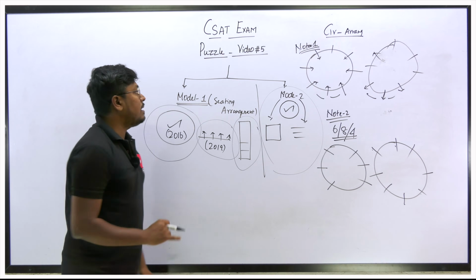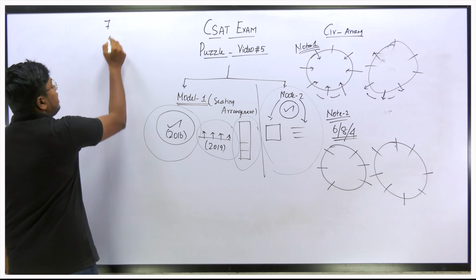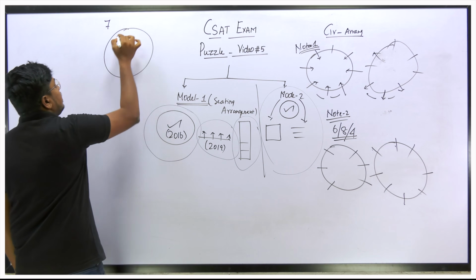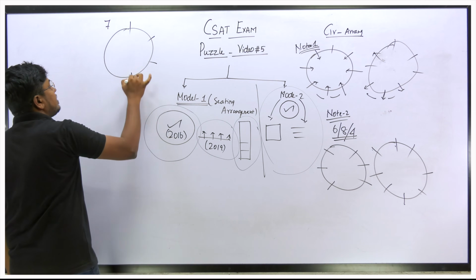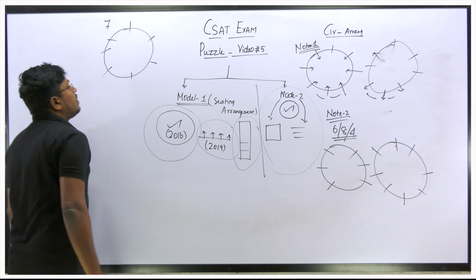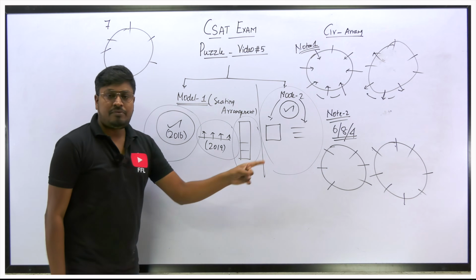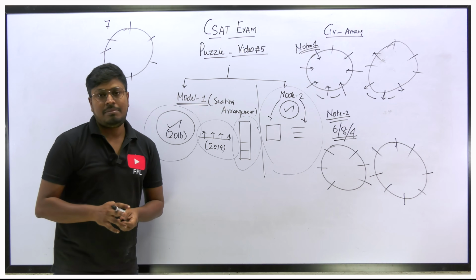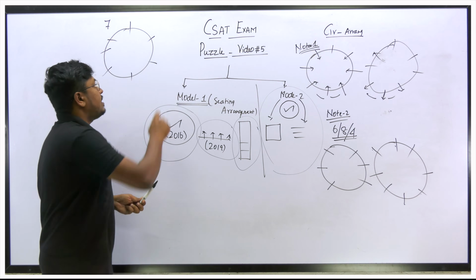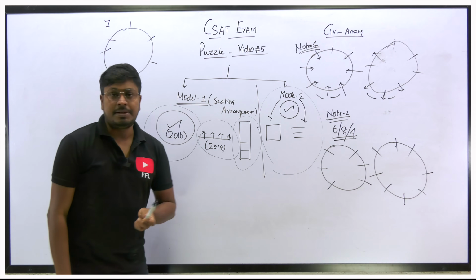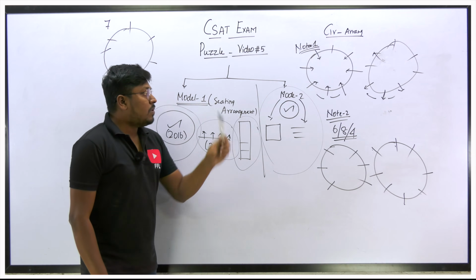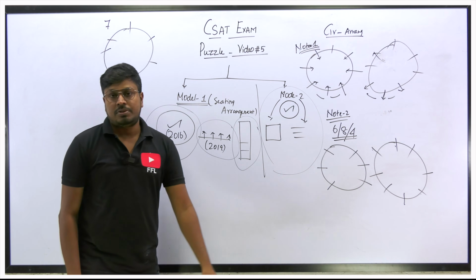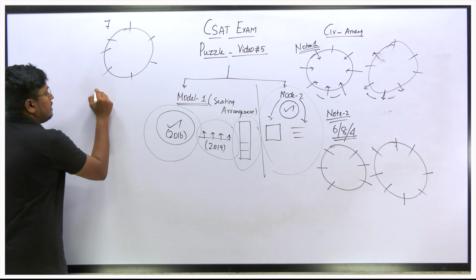If it is an odd number, for example, 7 people sitting in a circle, it does not have any format. You can draw it just like that, right? Only for an even number of people do you have to make sure every person faces each other. But if it is an odd number, you can just draw a circle and seat all the persons. Got it? So this will be note number 1, this will be note number 2, and next will be note number 3.